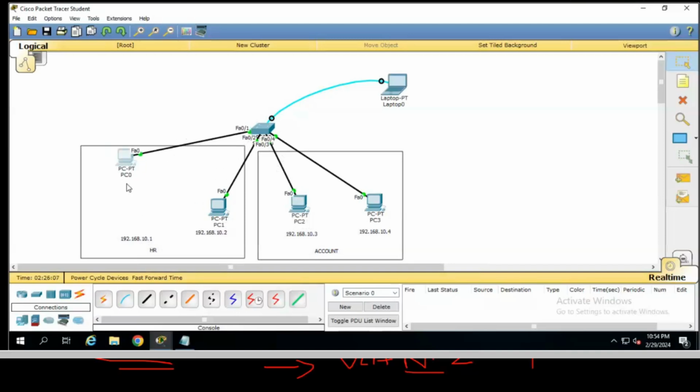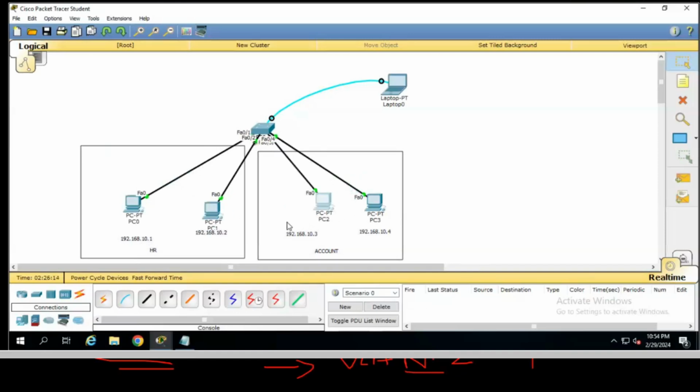FA0/1. The port number is FA0/1, and on the second PC it is FA0/2. Okay. Then the third PC is FA0/3. If I drag, FA0/3 is there. Then FA0/4, okay, this is FA0/4. That means I have to connect FA0/1 and 2 to this HR VLAN, which is VLAN 2. And the third and fourth PCs I have to connect to the account VLAN, which is VLAN 3. Okay, so now try to add.